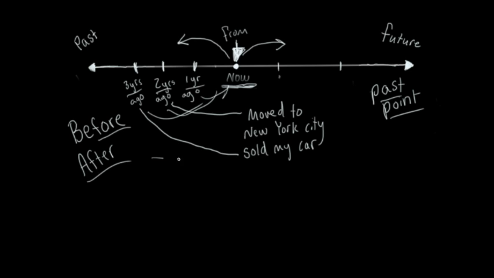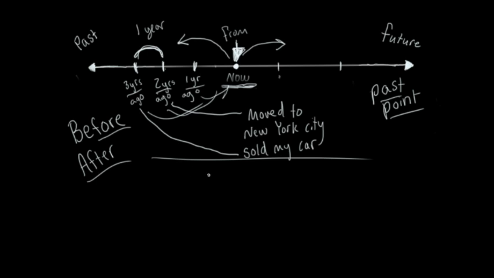Now let's use before to talk about these. We could say, using ago, 2 years ago, blah, blah, blah, 3 years ago, blah, blah, blah. But sometimes we want to say how long this was before this. Well, 2 years ago and 3 years ago has 1 year between them, right? This is 1 year.